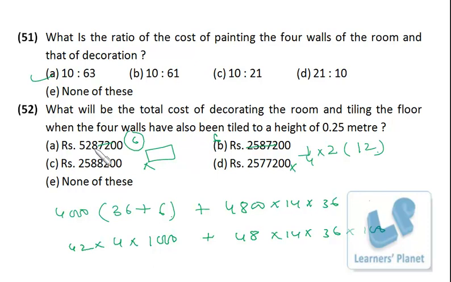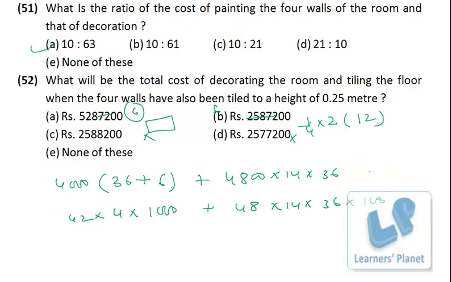So now we have to find out the first digit of the answer, whether it should be closer to 5 or it should be around 5 or 2. Huge difference is there. So it is purely a multiplication problem. Just take the numbers common. 42 and 14, we can take 14 as common.